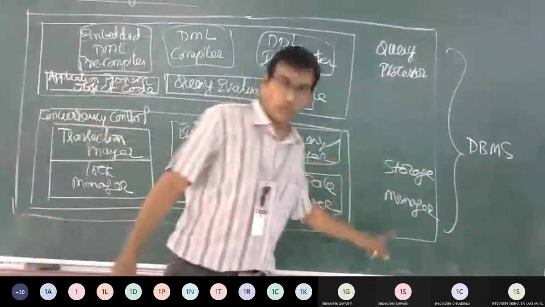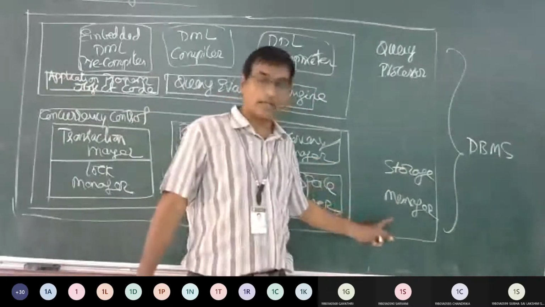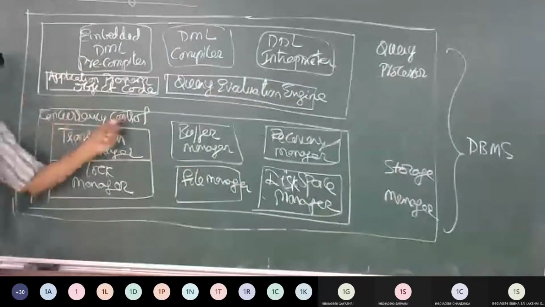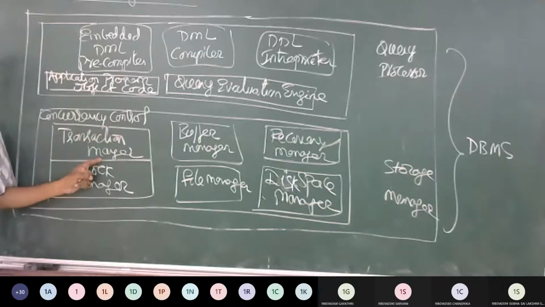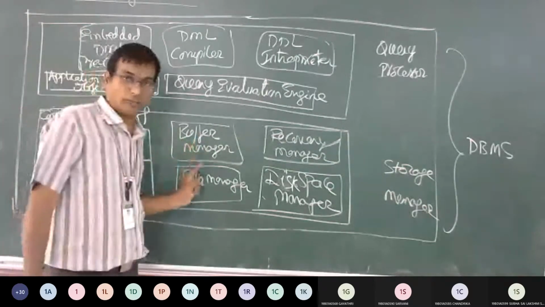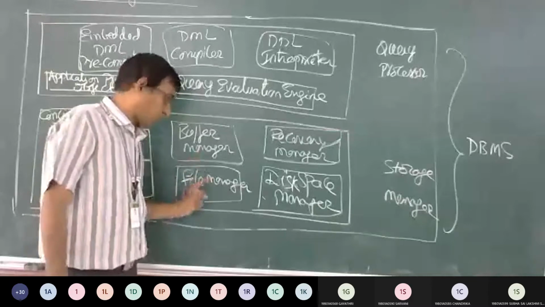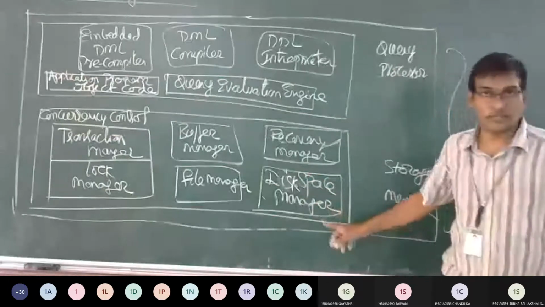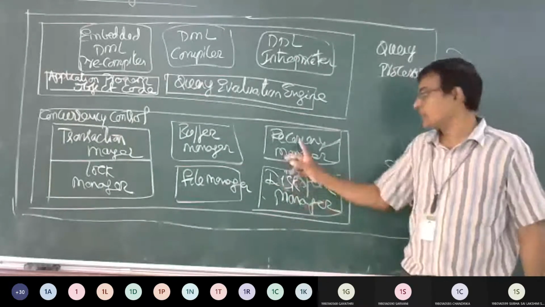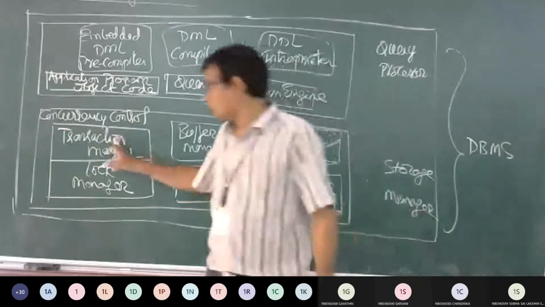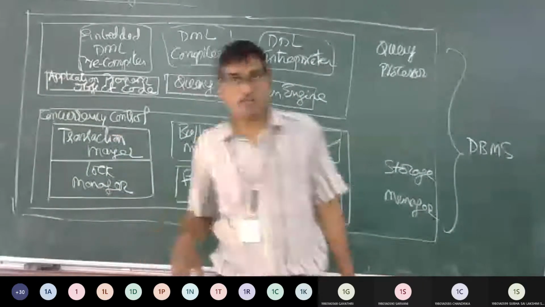Next one was storage manager. In this storage manager, the elements are concurrency control with transaction manager, log manager, followed by buffer manager, file manager, recovery manager, and disk space manager.